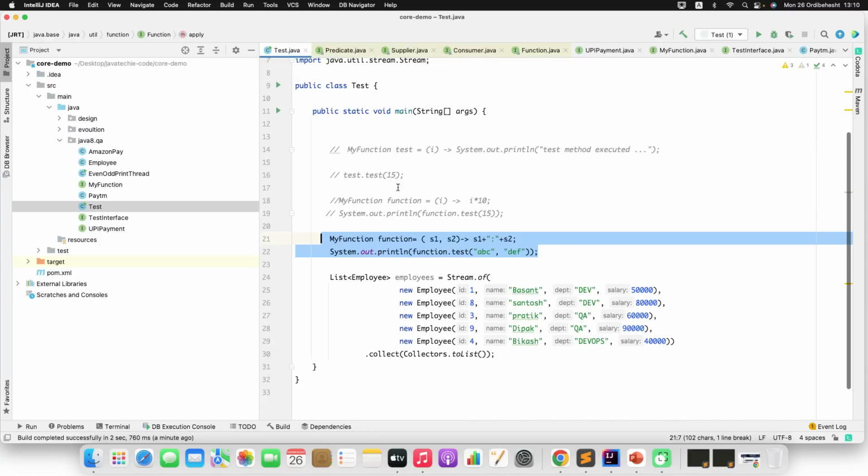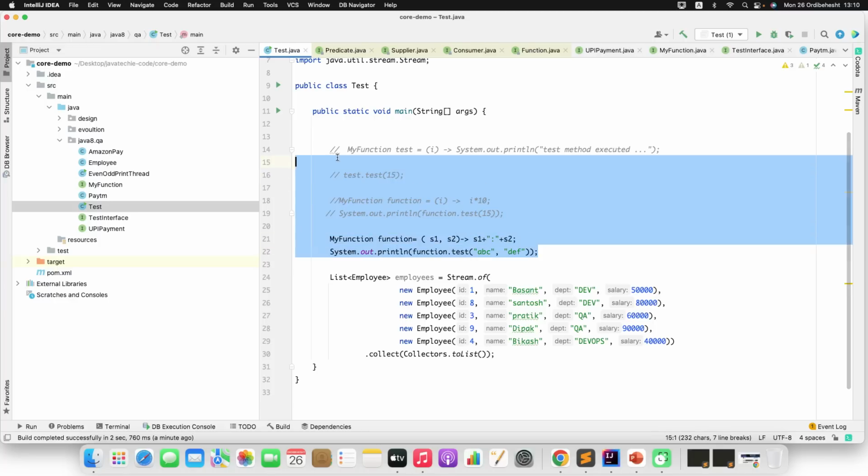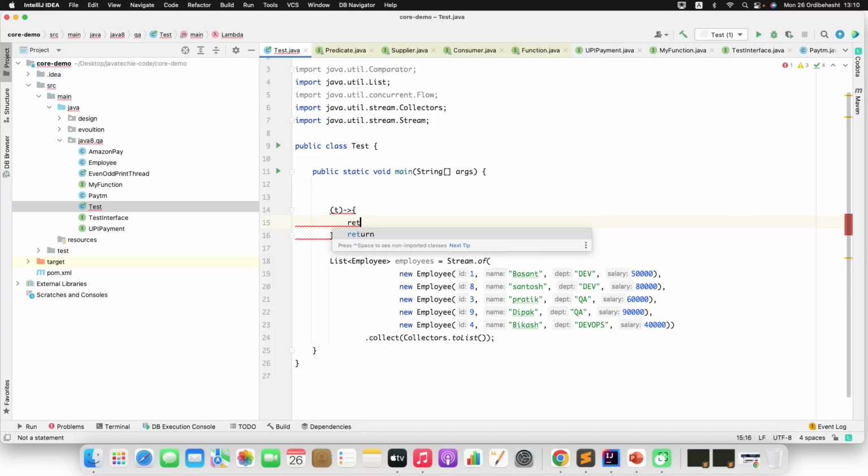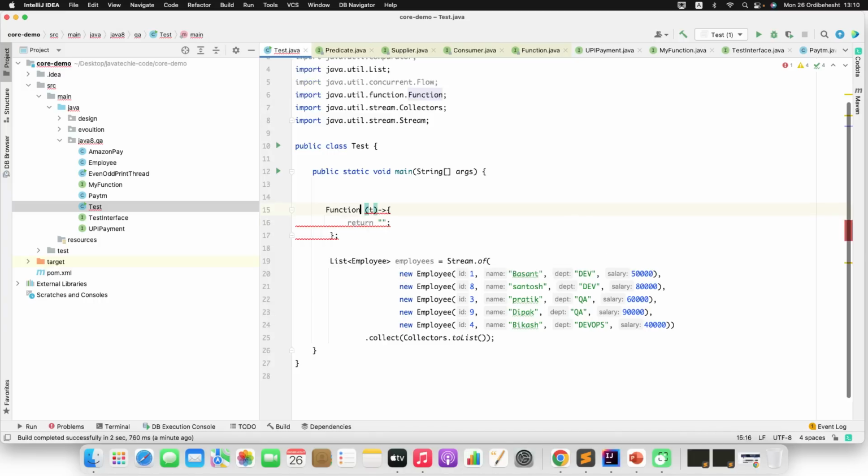Let me go to the test class. I'll remove everything. I'll just add a method signature. So this will take the input and it will return something. Since I just want to write it as a lambda, I don't need to write any prefix. I'll remove it. Also I don't want to specify its data type. So I'll just add an expression and return something, then I'll write the logic. I just need to define this to the function.